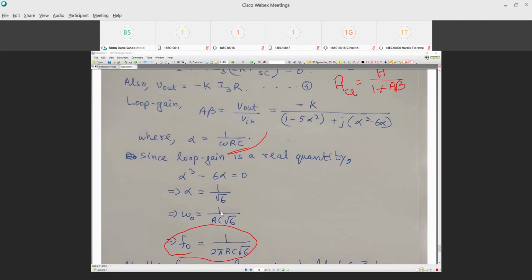This is a big mistake here. So this should be root 6. How do I wipe it out?